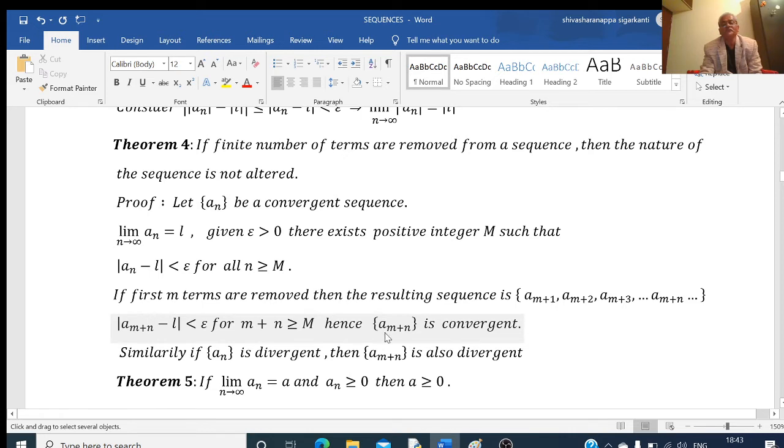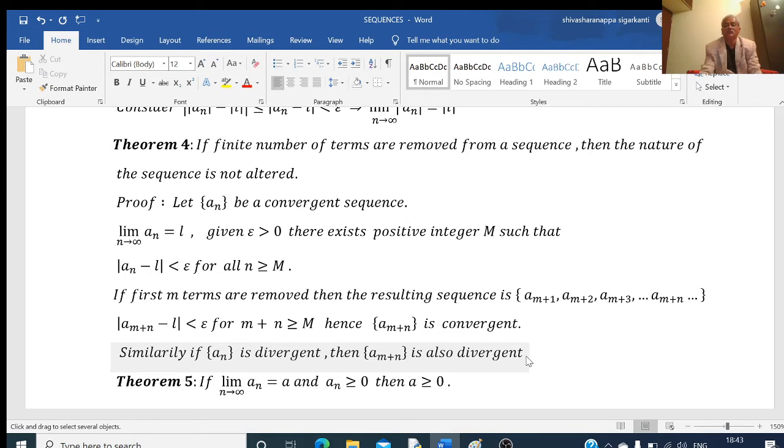So hence this sequence is convergent. Similarly, we can prove that if a_n is divergent, then a_(m+n) is also divergent. That is, removal of a finite number of terms will not alter the nature of the sequence. If it is convergent, again it is convergent. If it is divergent, again it is divergent.